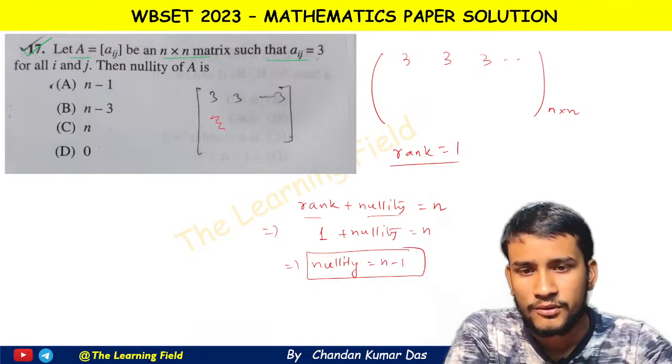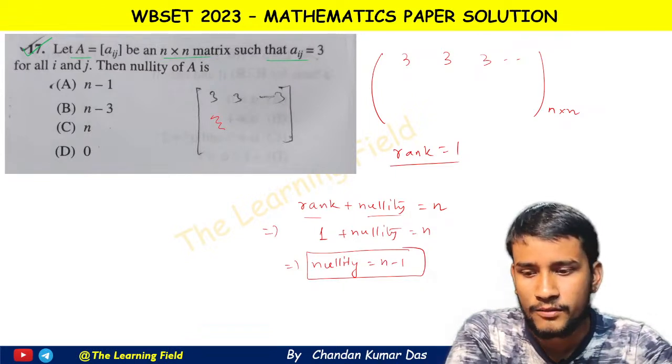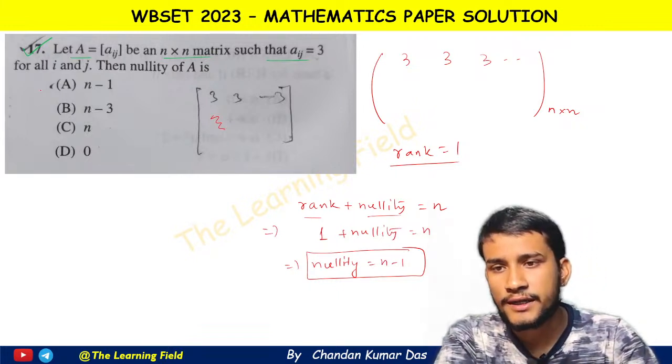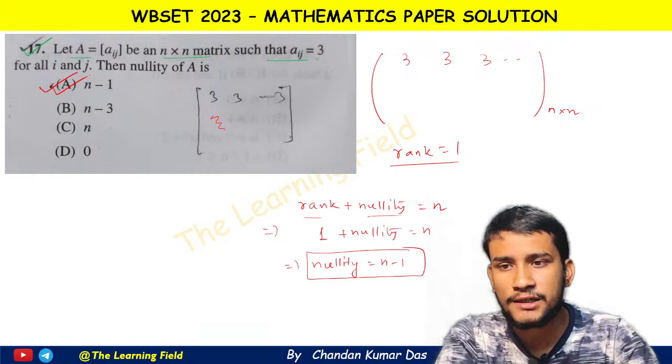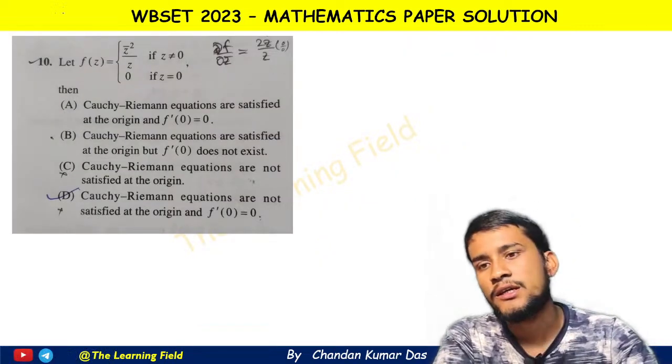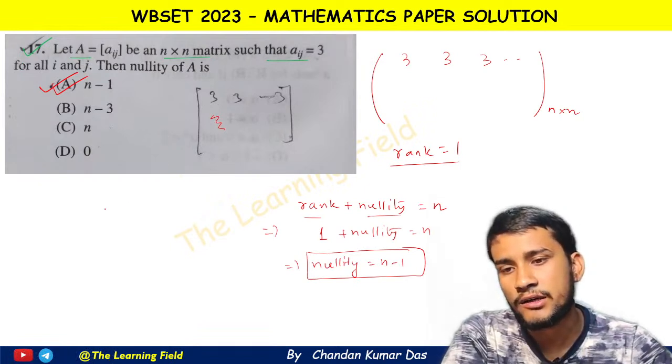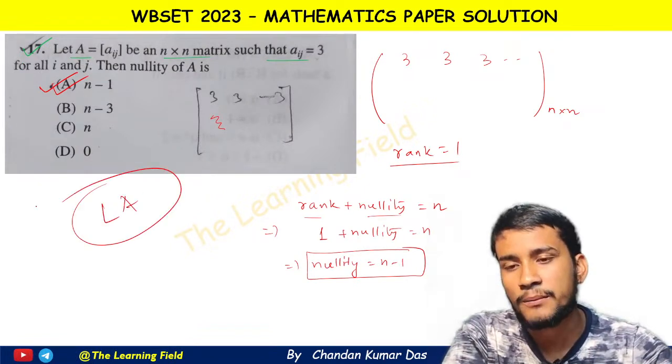Therefore here option A is correct, n minus 1. Now going to the next question, and these are the questions from linear algebra. Now we start the questions of complex analysis.